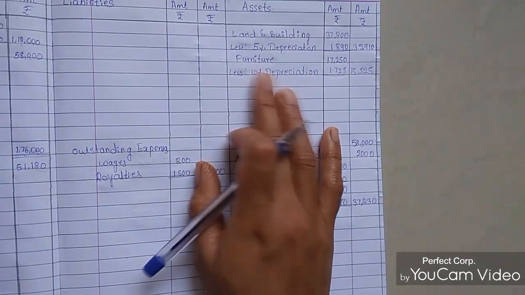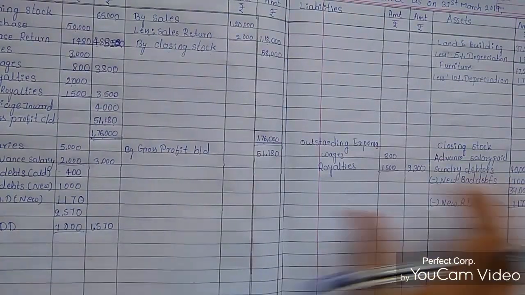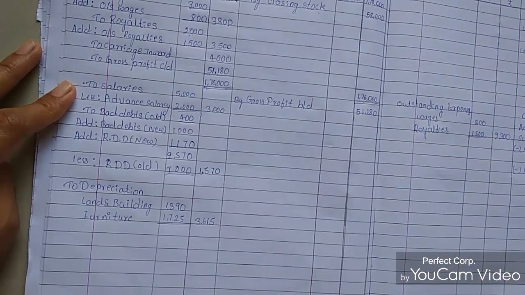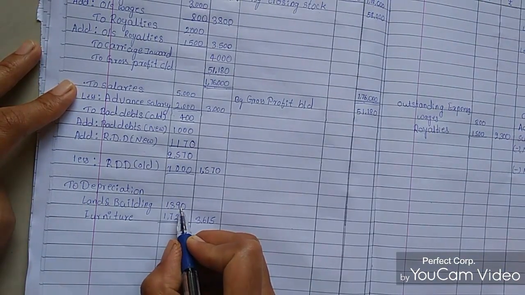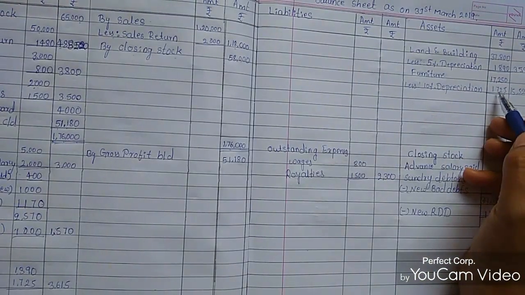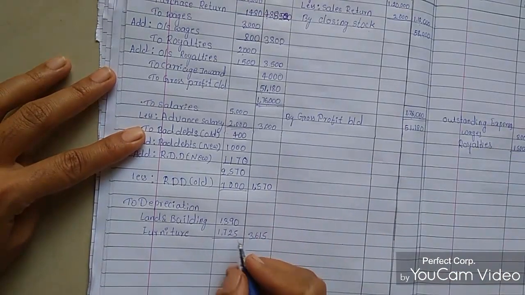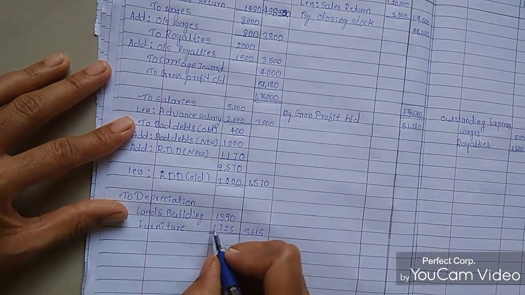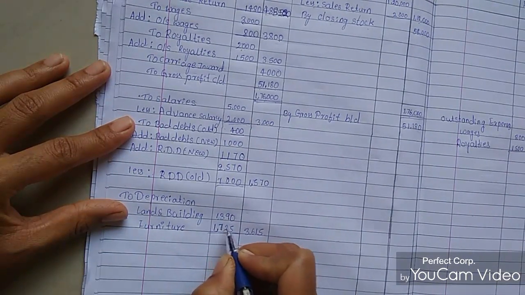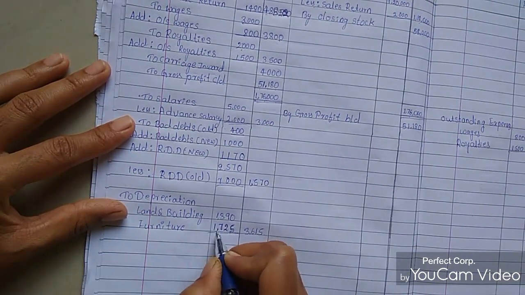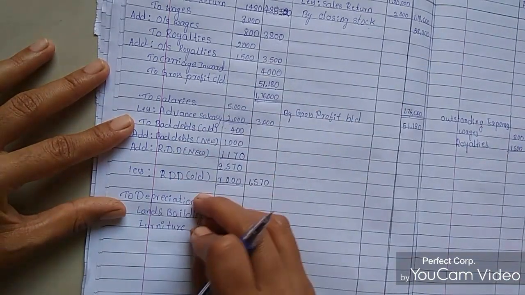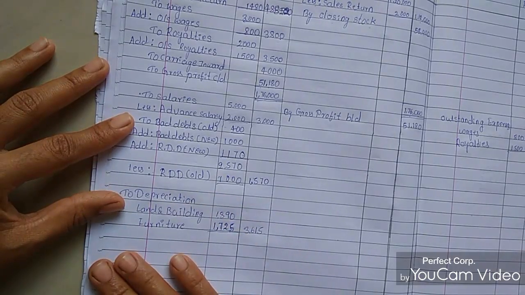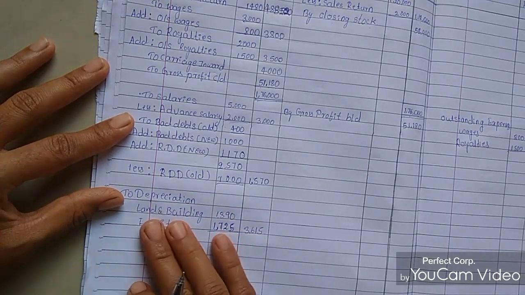This depreciation amount will pass in the P&L account, on the debit side. The depreciation amount of land and building is 1,890 rupees, and furniture is 1,725 rupees. We transfer them into depreciation in the P&L account. We already know that this is an expense for the business, a loss, and an indirect expense of the business.